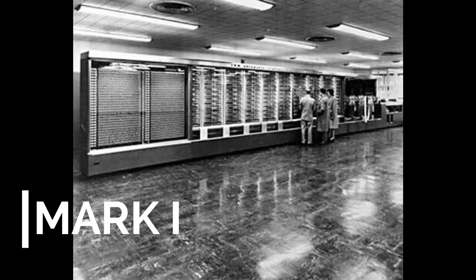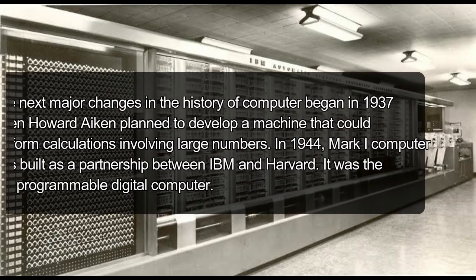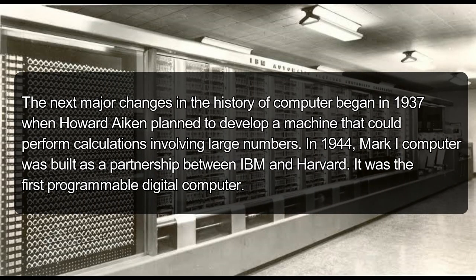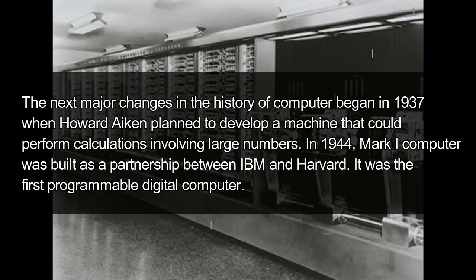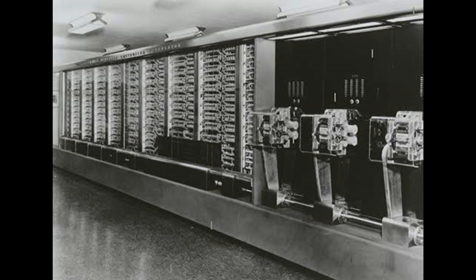Next is Mark I. The next major changes in the history of computer began in 1937 when Howard Aiken planned to develop a machine that could perform calculations involving large numbers. In 1944, Mark I computer was built as a partnership between IBM and Harvard. It was the first programmable digital computer.